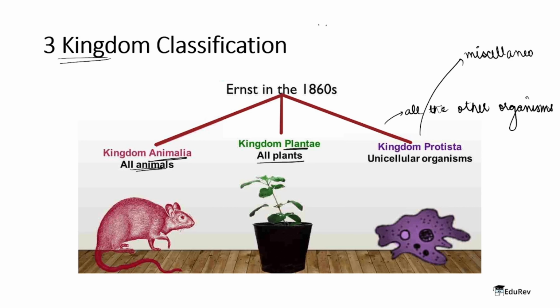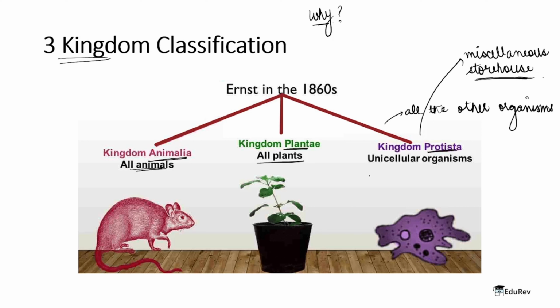So what was kingdom Protista? It was basically a miscellaneous storehouse. All the organisms which could not fall in the category of animals or plants were just put in the kingdom Protista. Now you may ask, what was the problem? Why would they not be considered as plants or animals? Now see, the process of evolution is really difficult. They were organisms that have the characteristics of both plants and animals. So it was very difficult to classify them into one, so they were considered as protists by Haeckel.